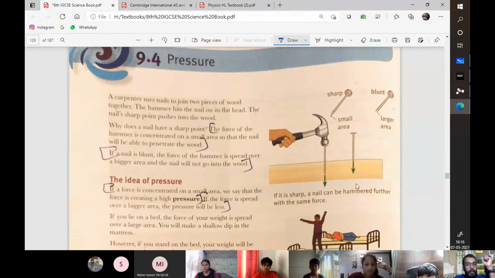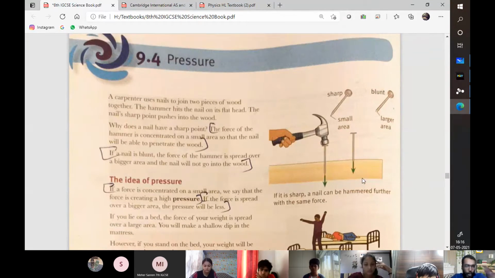So pressure is a concept wherein you take a certain amount of force and concentrate it over an area. The more area it has, the more the force spreads out and its effect reduces. Like sleeping on the bed and standing on the bed, or walking on ice or sliding on ice. When you're lying down on your stomach and trying to slide, your area in contact with the slide is much greater, so there's less force over you. Whereas when you stand on the slide or on ice, you create more force because your feet have a much smaller area.